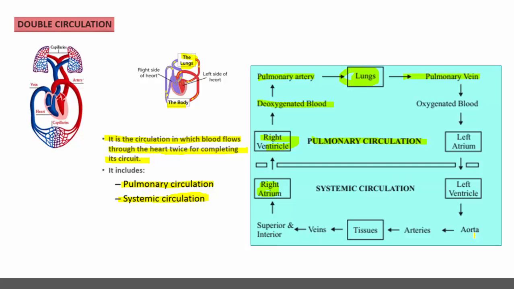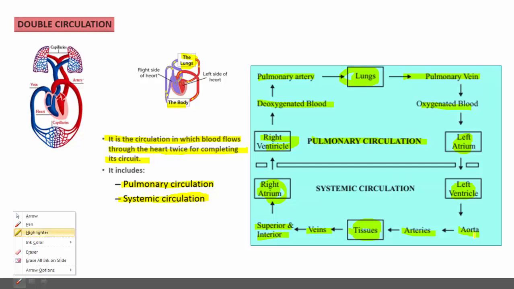Oxygenated blood is carried by the pulmonary vein, and that oxygenated blood is supplied to the left atrium or left auricle. Then it flows into the left ventricle with the opening of the bicuspid valve. From the left ventricle, the aorta arises, and through the aorta smaller branches, arteries, are produced, and finally oxygenated blood is supplied to the body tissues. From the body tissues, deoxygenated blood is collected by the veins. Both superior and inferior vena cava carry that deoxygenated blood to the right atrium.